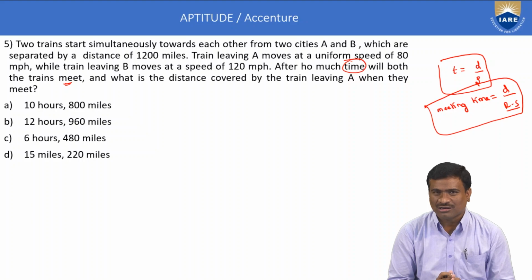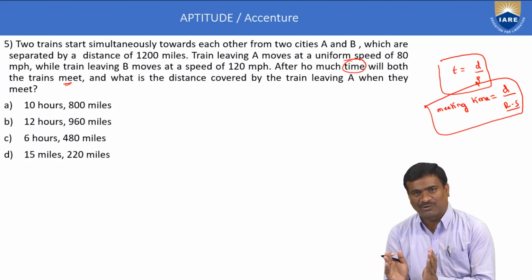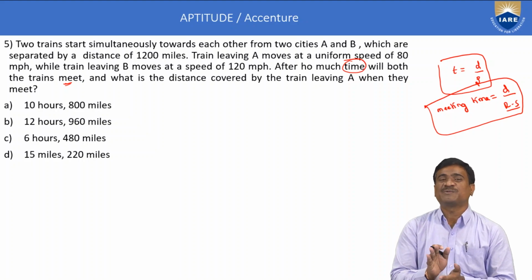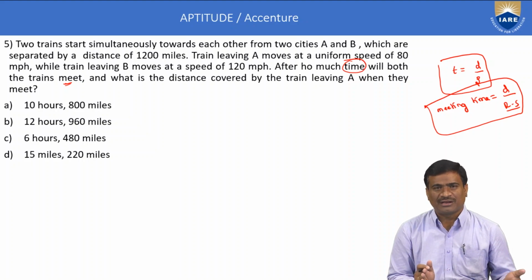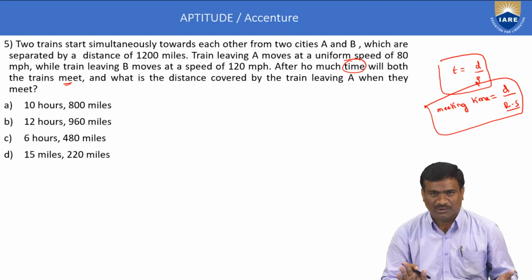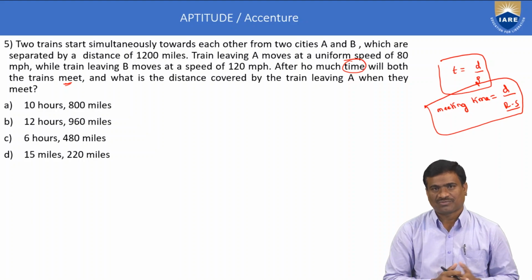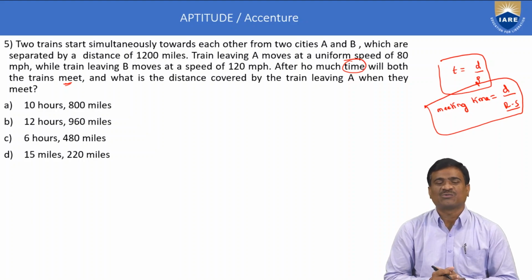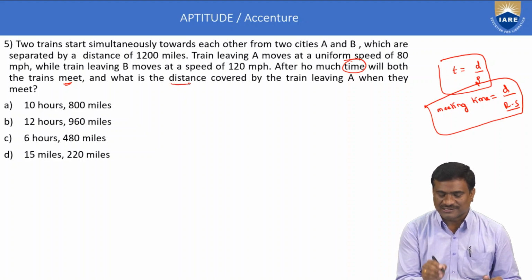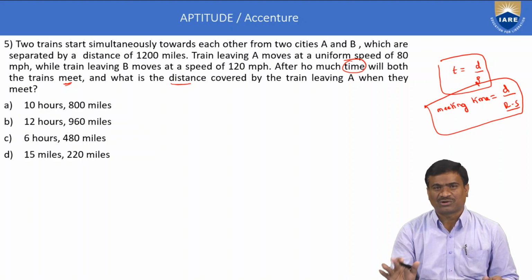Suppose A's starting time is 10 o'clock and B's starting time is 11 o'clock. Here A's time converts into 11 o'clock. Now A and B are both at 11 o'clock. Then find meeting time, which is distance by relative speed. Suppose A's time is 10 and B's time is 11, then meeting time equal to distance by relative speed is not applicable. It is applicable only when A and B starting times are the same. And what is the distance? Also calculate distance. Distance is equal to speed into time, relative speed into time.